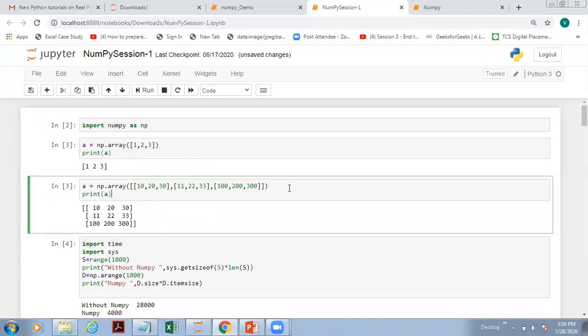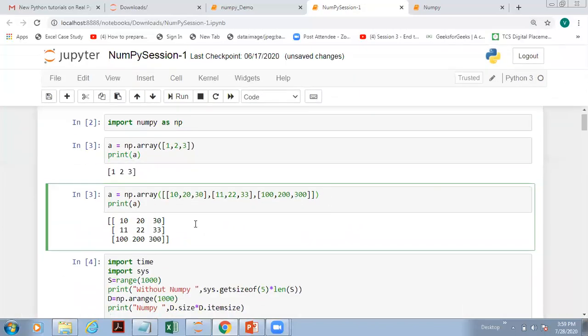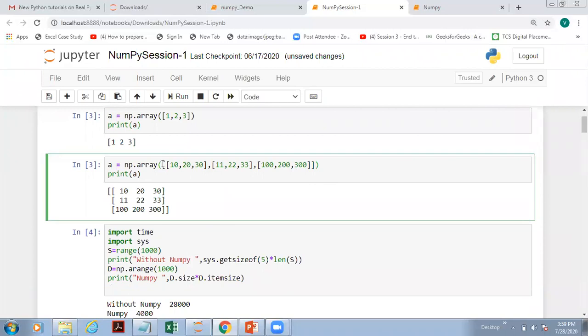If you want to create a two-dimensional array, look at how we are creating one. You can see this outer bracket. Inside it, the first one is my first row, then the second row and third row. Whenever you see two brackets, that means it is now a two-dimensional array. Here 10, 20, 30 is my first row, then 11, 22, 33, and then this one is my second array. I hope you understood this point.